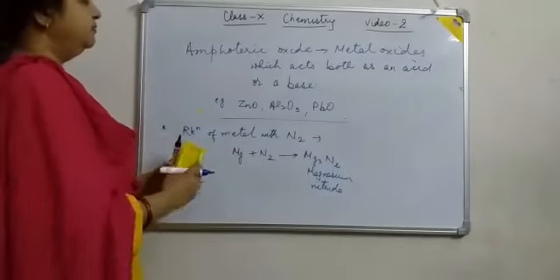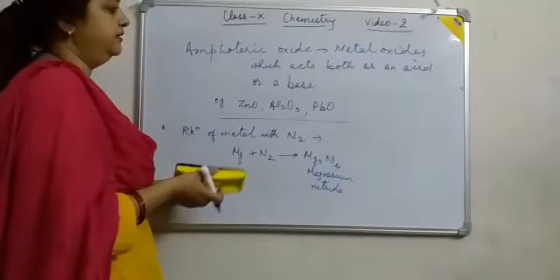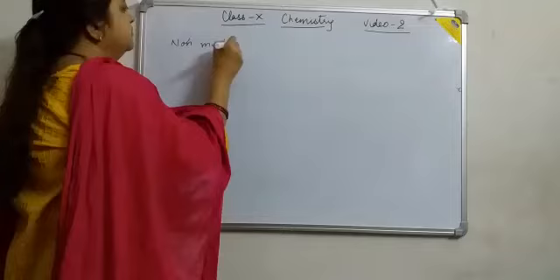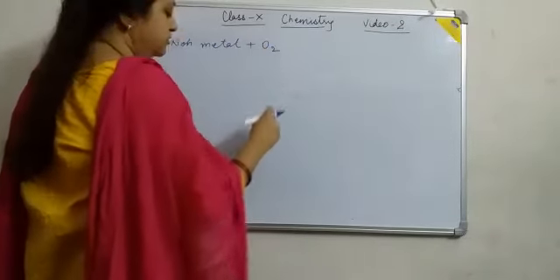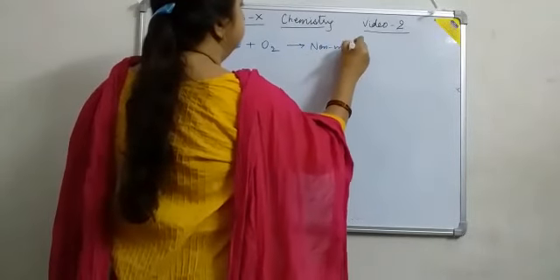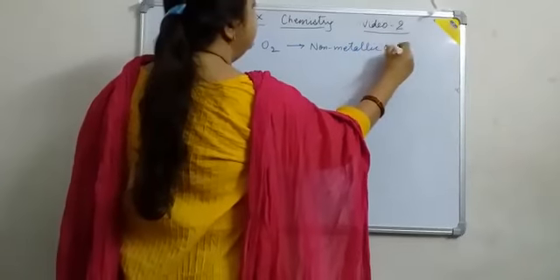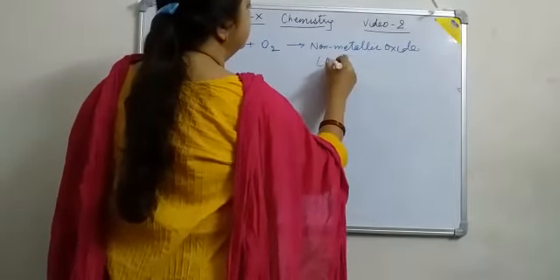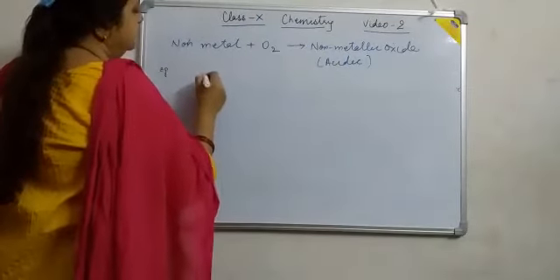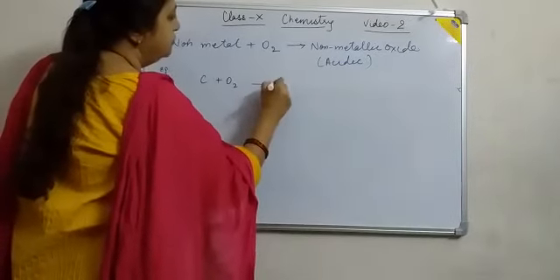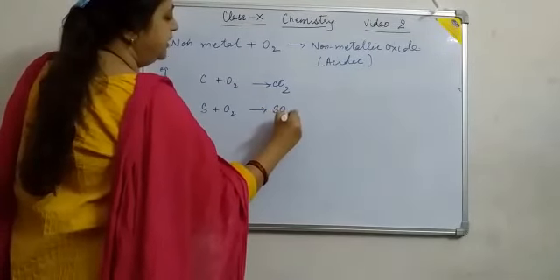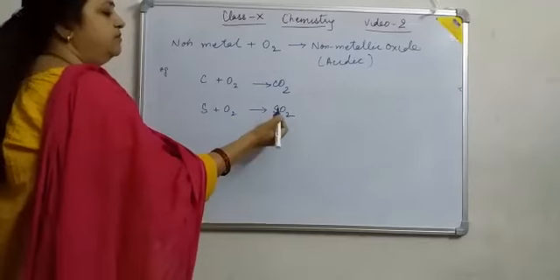So this is the complete reaction of metal with air. Next, non-metal with air. Air means oxygen. Non-metals form non-metallic oxides, and these oxides are acidic in nature. For example, C plus O2 gives CO2, and S plus O2. Sometimes it is SO2, and when this SO2 also reacts with oxygen, it forms SO3.